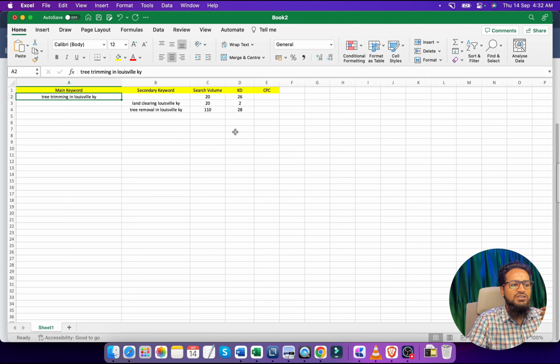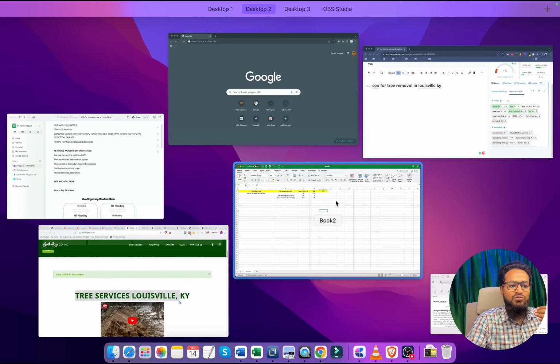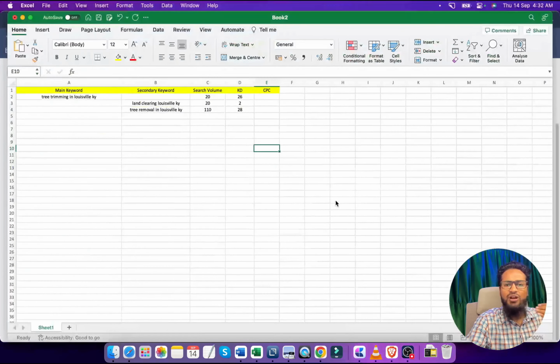Now we will use this keyword in the H1 tag and try to use it in the H2 tags if possible. We should not use these keywords forcefully within the H2 section, but we will try. If this is not possible, then we should target these secondary keywords in the H2 tags. So in the H1 and H2 tags we have to maintain the keyword ratio. We should not use the main keyword again and again in the H2 tags.